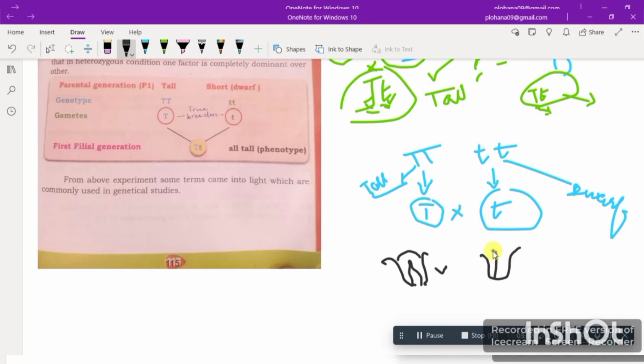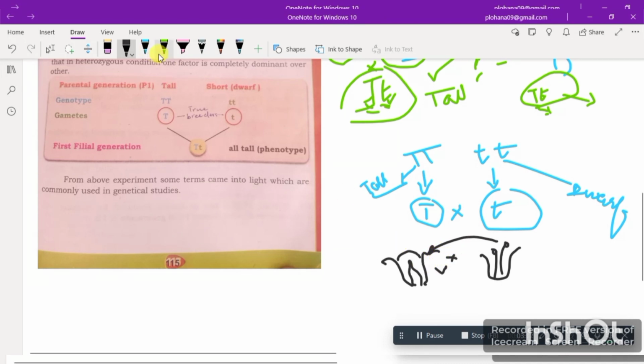For suppose this is the male plant, here are the anthers. So now it would make a cross with this if I put some pollen grains in it. These are pollen grains, right?